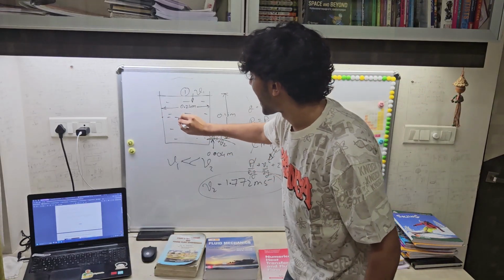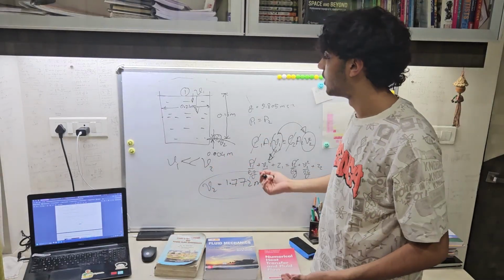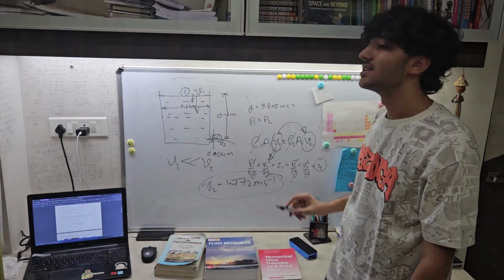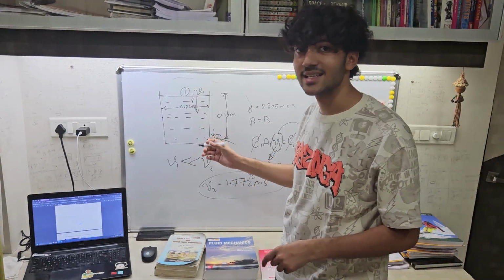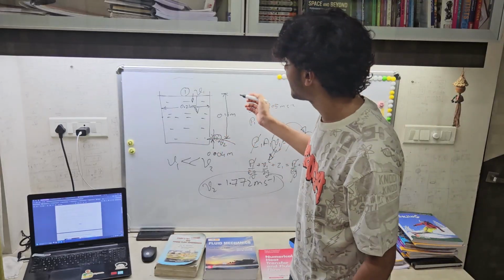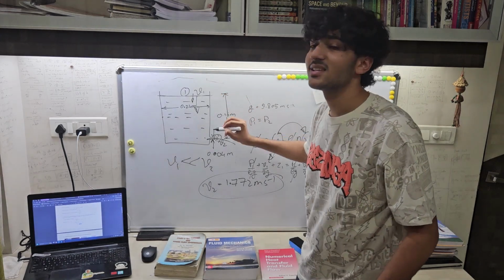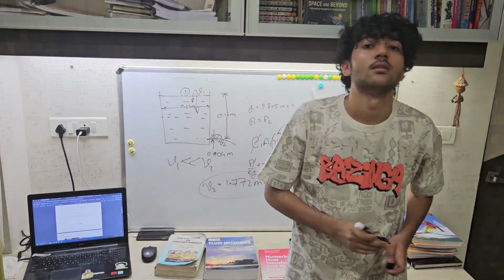If a large distance is decreased during the removal of water, then that has to be adjusted in the Z2 minus Z1 term in Bernoulli's equation. But we are not adjusting that, and we are assuming that during the process Z2 minus Z1 remains constant, which is not the case.